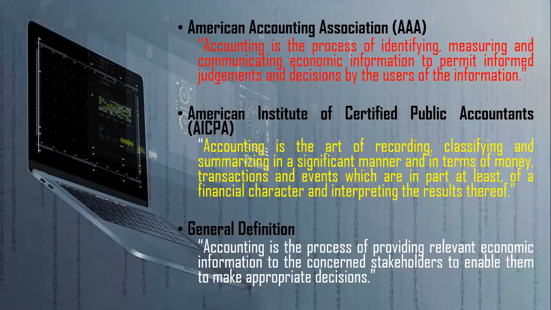First, we need to record or identify the transactions and events, and after that we have to convert that data into information. අනිවාර්යෙන් accounting වල ක්‍රියාවලියක් තියෙනවා. Right? So accounting is the process of providing relevant economic information to the concerned stakeholders.